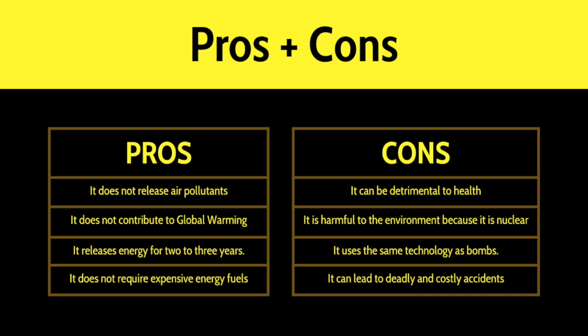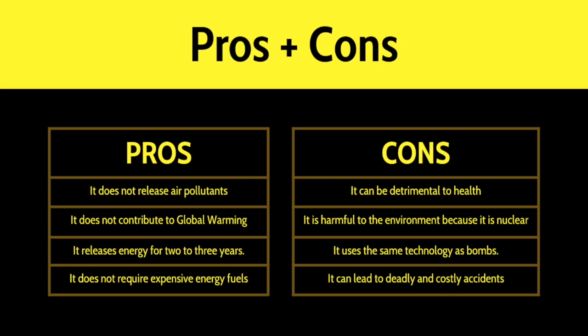Pros and cons about nuclear fission. Some of the pros about nuclear fission are that it does not release air pollutants, it does not contribute to global warming, it releases energy for 2 to 3 years, and it does not require expensive energy fuels.